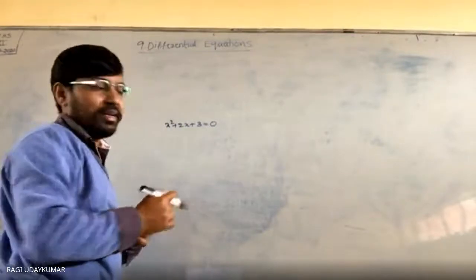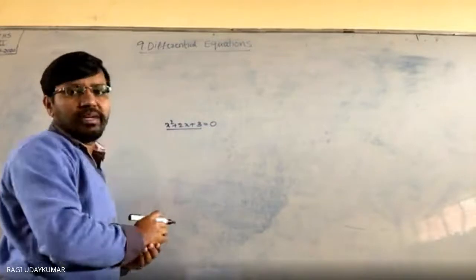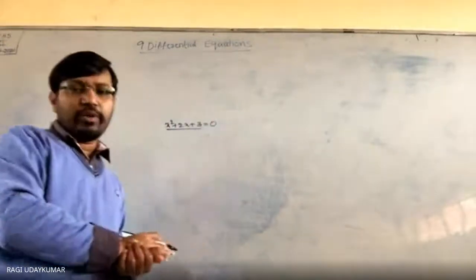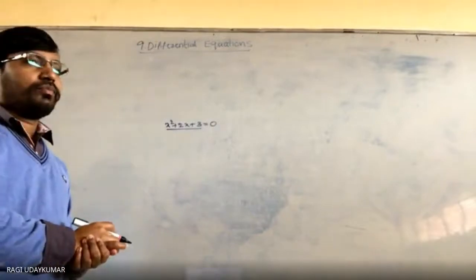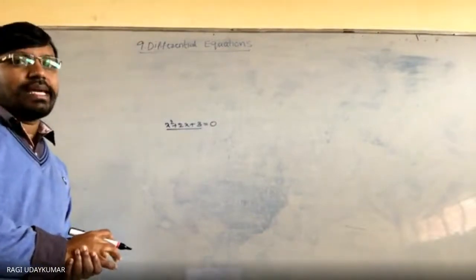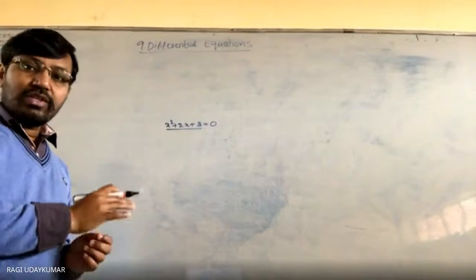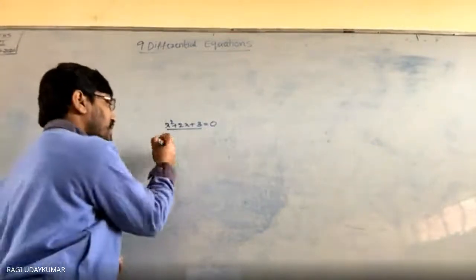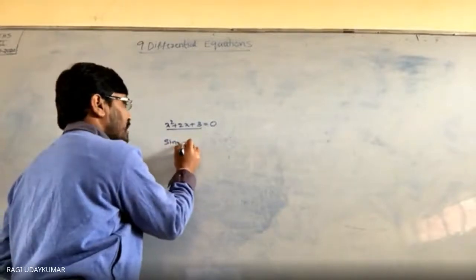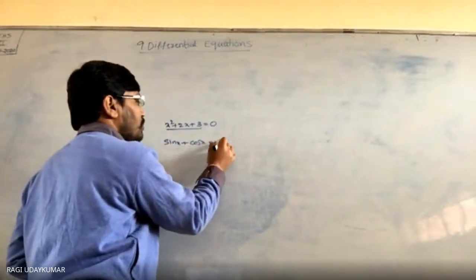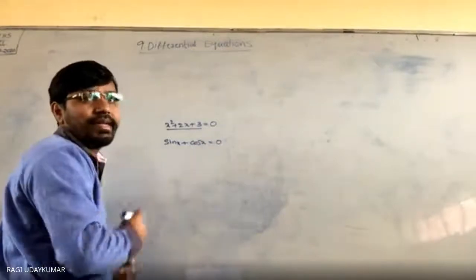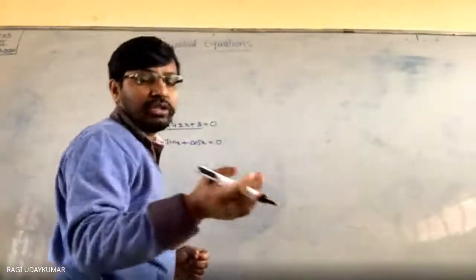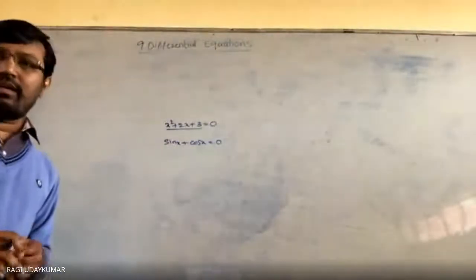If it is equal to 0 or equal to 7, some number, it is called a polynomial equation or algebraic equation, in which variables are there. Suppose it contains trigonometry, sin x plus cos x is equals to 0. It is a trigonometric equation. In the 11th class, you will learn finding the solution of trigonometric equations.